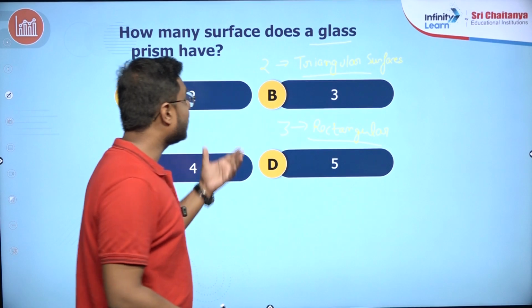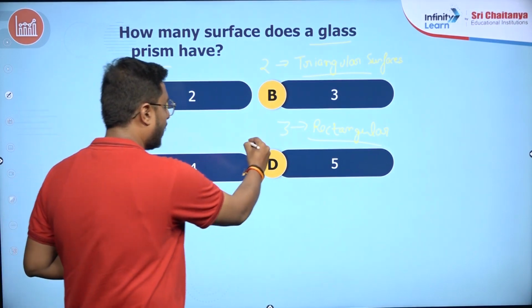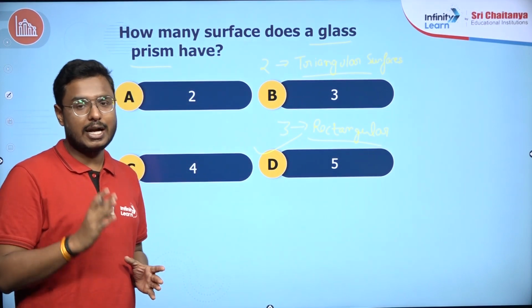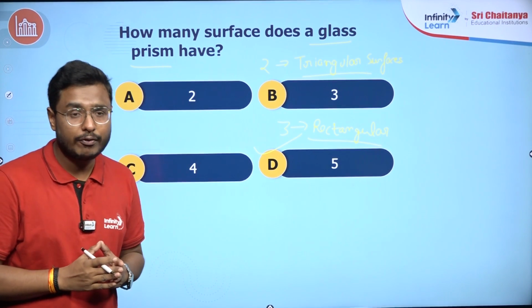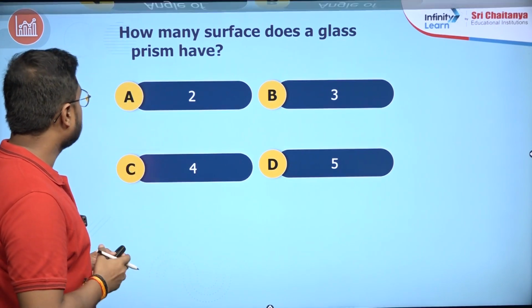Now if they are asking the total number of surfaces, 2 plus 3, it will give 5. So the right answer here is 5. Very good students, very nice. Few of the answers as you can see, maximum people have answered 5. That's very good, very nice. Let's go to the next question. What is the next question here?